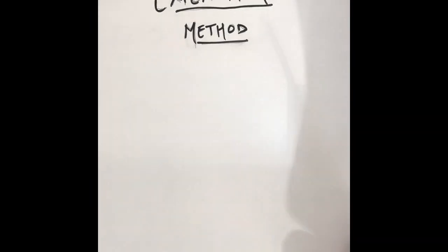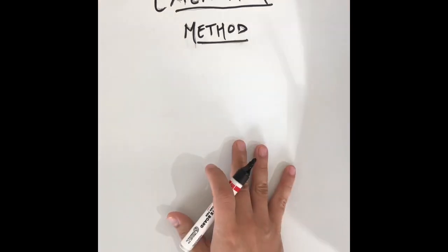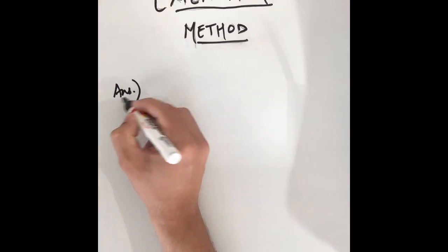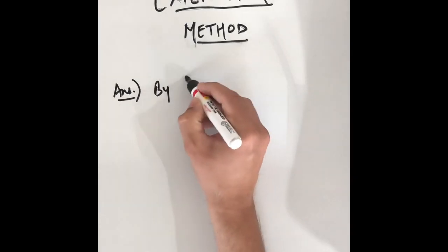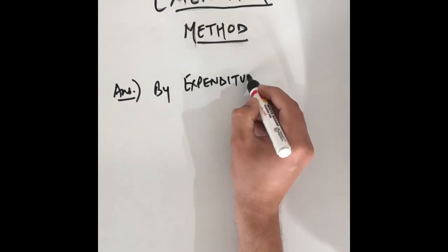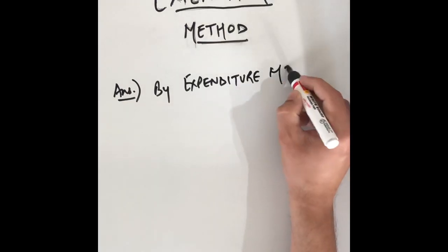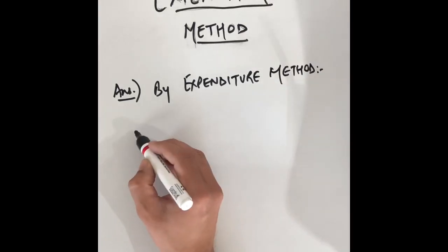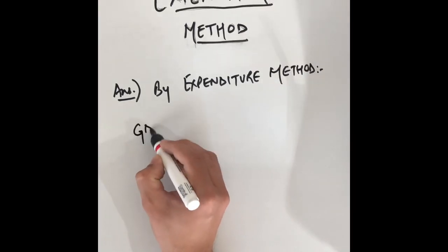So now we'll be doing the solution, and how to do the solution I'm telling you. Firstly you have to write the answer by expenditure method. By expenditure method you will get what? GDP MP.